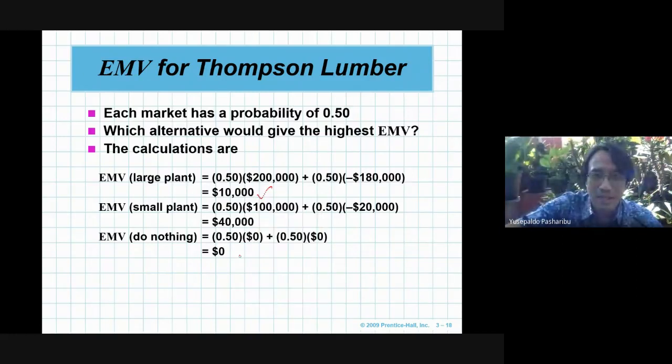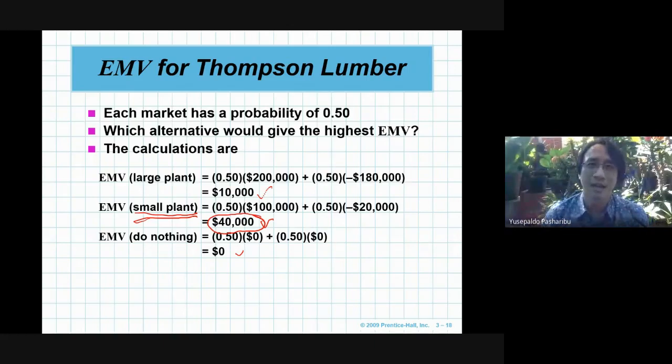For the second alternative, we have 40,000, and for the last alternative, do nothing, we have 0. Then choose the best, the highest EMV. The highest EMV is 40,000, which means the small plant will be the best decision for this case.